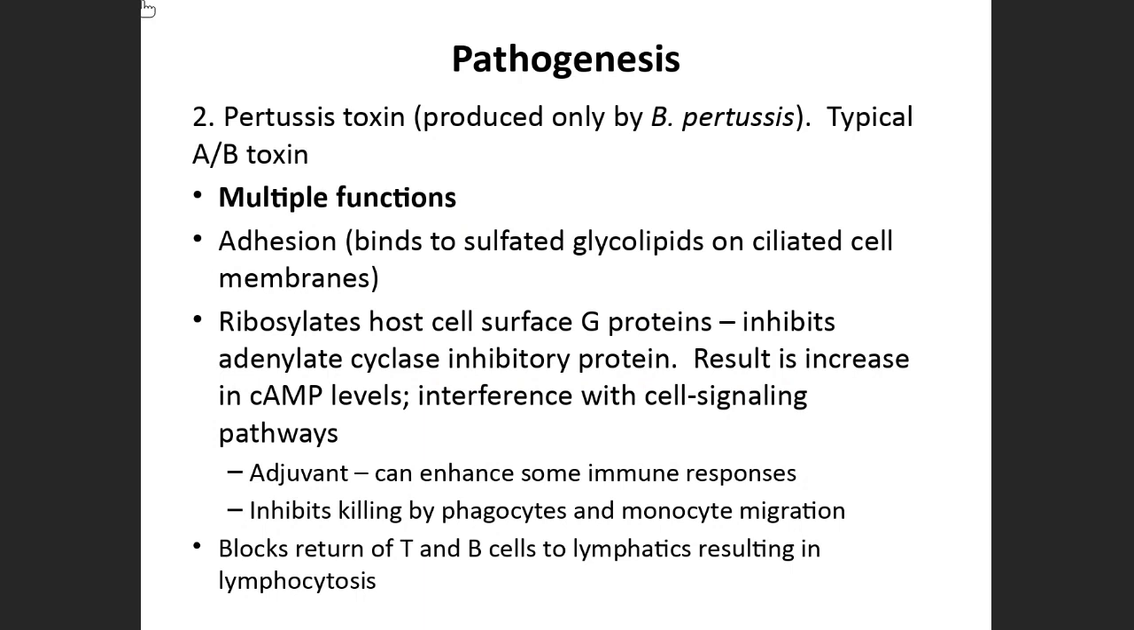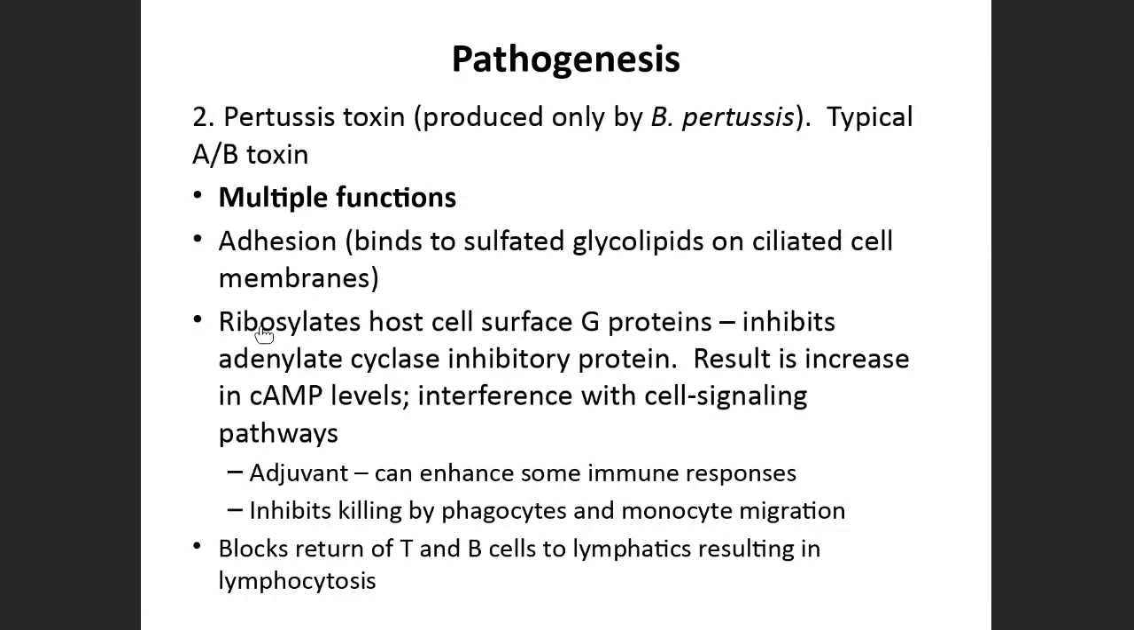Followed by pertussis toxin. It is produced only by Bordetella pertussis. Bordetella has many other species apart from pertussis, but only pertussis produces this toxin, hence the name. And this toxin is a typical AB toxin. If you remember from our general part, it has two subunits: A unit and B unit. This is a revision for you. A is the enzymatically active subunit, whereas B is the binding subunit. Now this acts by adhesion.